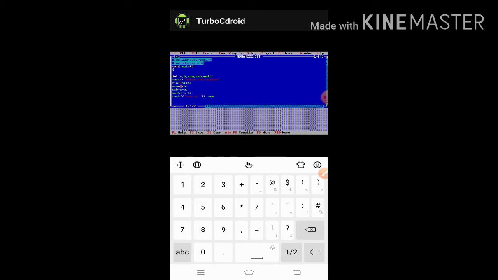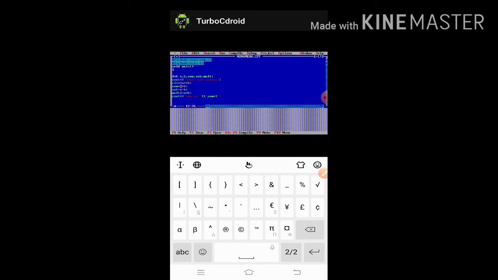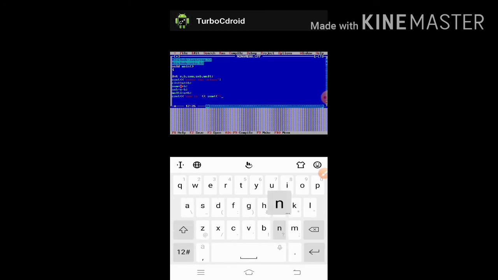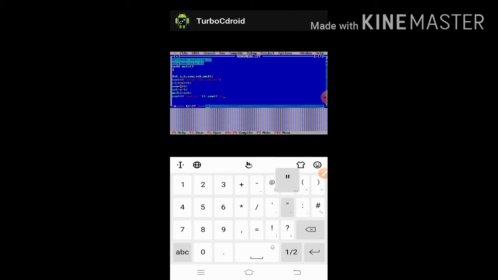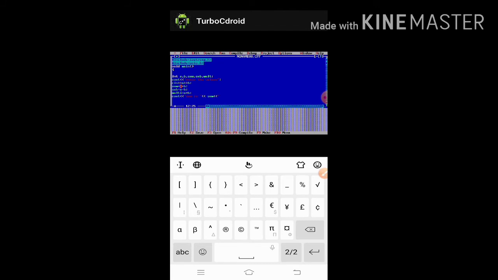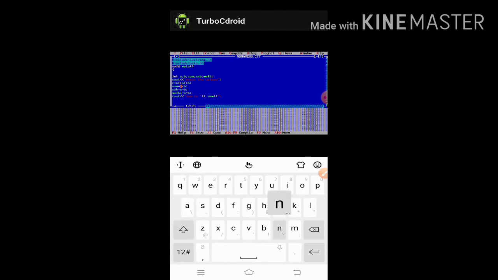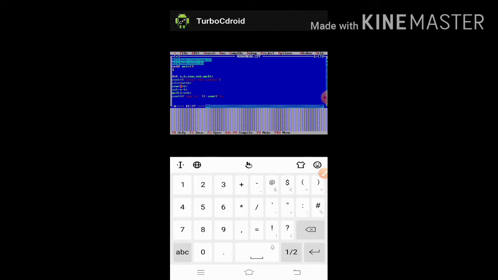Okay, then I want the second result in the next line, therefore I have to give here slash n, because for a new line I have to give slash n, and then semicolon.